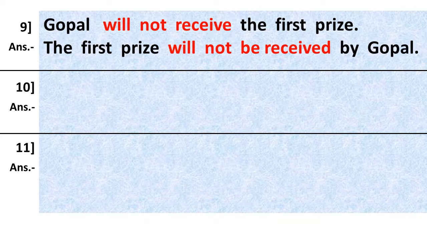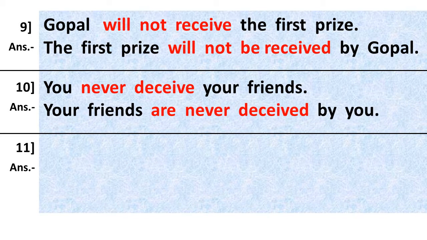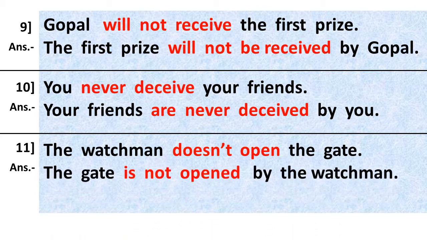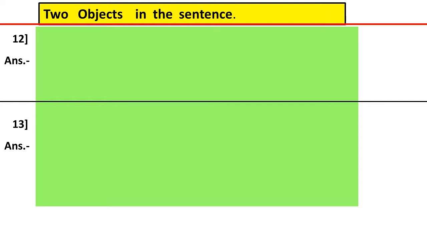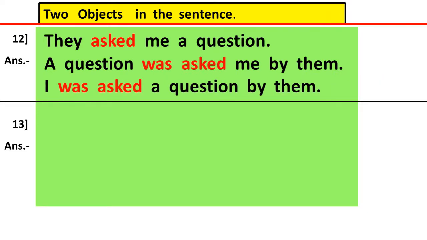Next sentence. You never deceive your friends. Answer: your friends are never deceived by you. The watchman doesn't open the gate. Answer: the gate is not opened by the watchman. If there are two objects, how do we write the sentence? They asked me a question. First answer: a question was asked me by them. Second: I was asked a question by them.